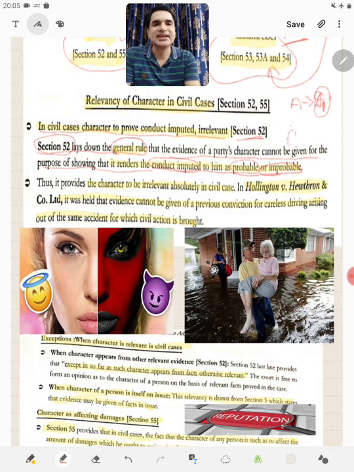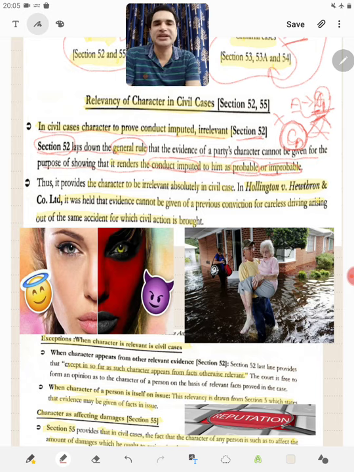Now in this case, the character of A cannot be proved, saying that as this is the character of A, therefore most probably A must have done this act D1, or as A has a character of CA and persons of this character generally do not do conduct D1, therefore it is impossible that A has committed the act D1. This has been made irrelevant under section 52.